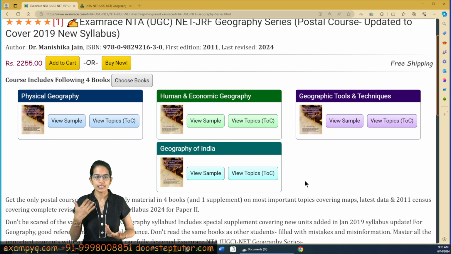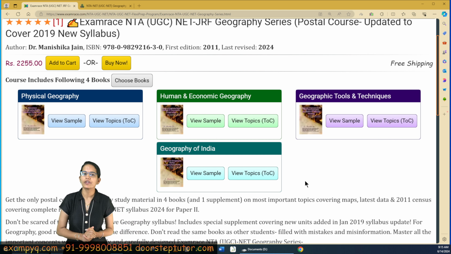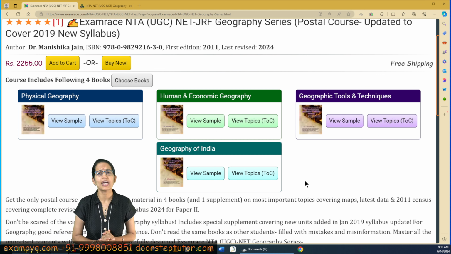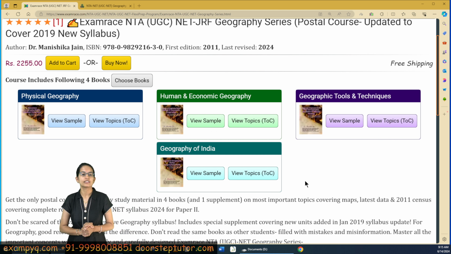Of these, there are a few topics that are conceptual and need understanding. The remaining topics are theoretical. You can read from the book and understand them well. For example, geography of India and human geography, economic geography are by and large theoretical, except the theories section in human and economic geography, which students find easy to understand from the lectures.